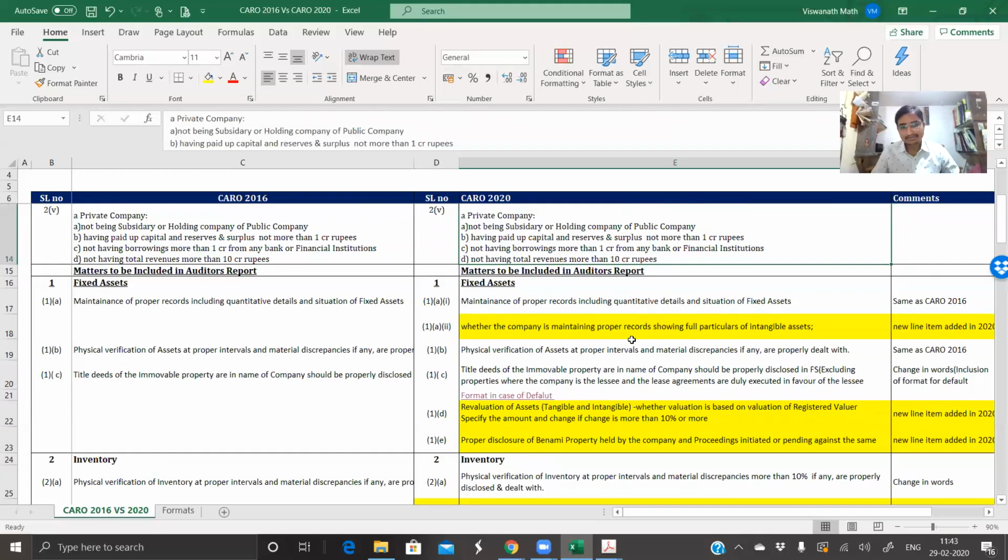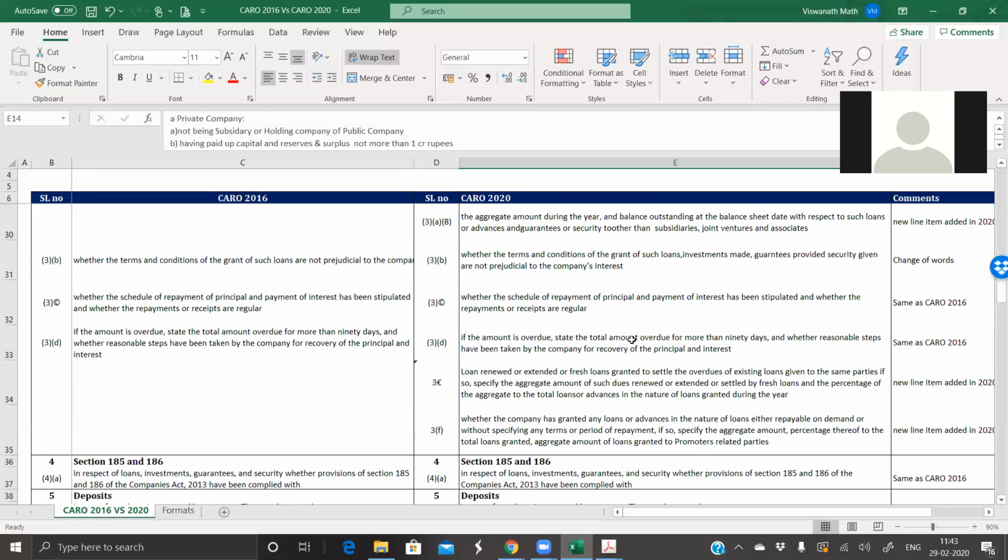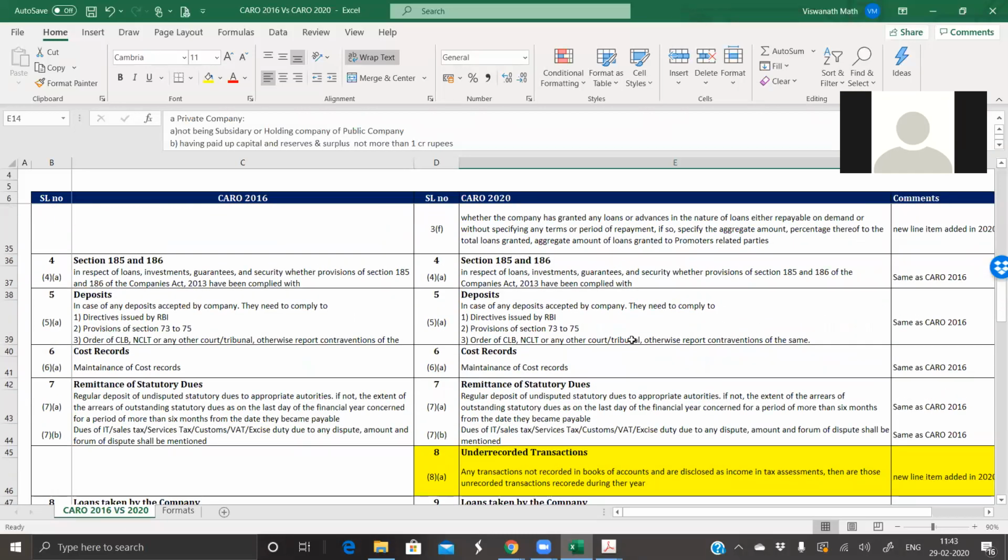Right. So, correct. We need to be thorough about 185 and 186. This is what I thought. I will share it with everyone.